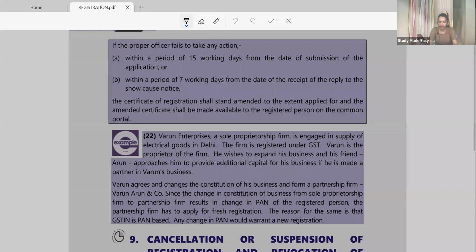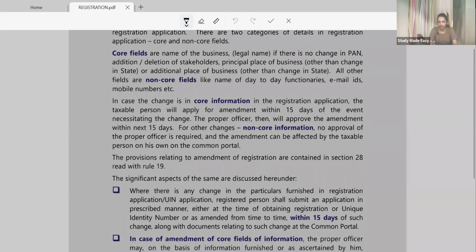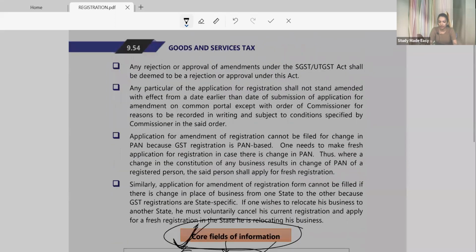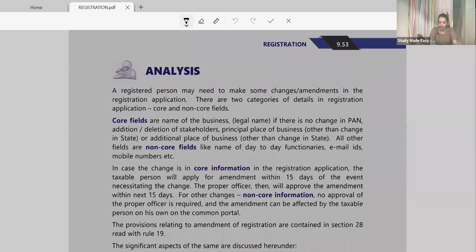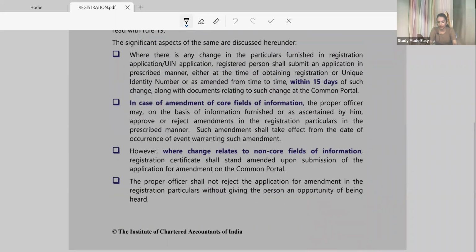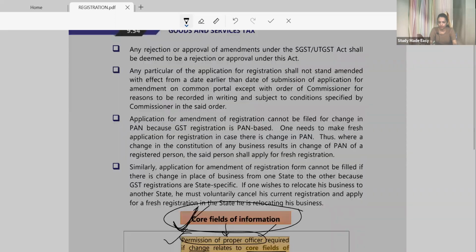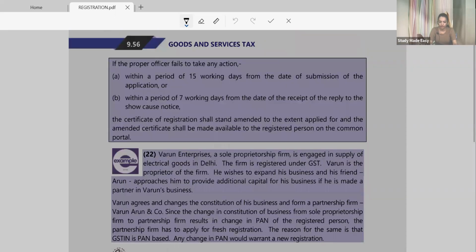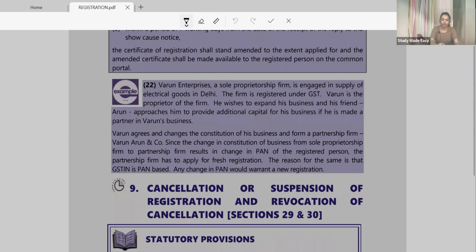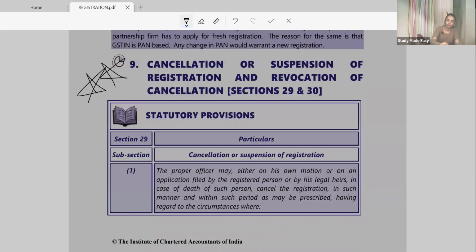Now quickly do the reading of this analysis within 5 minutes. It starts from 9.53. This is important, and this is the last section of your registration.